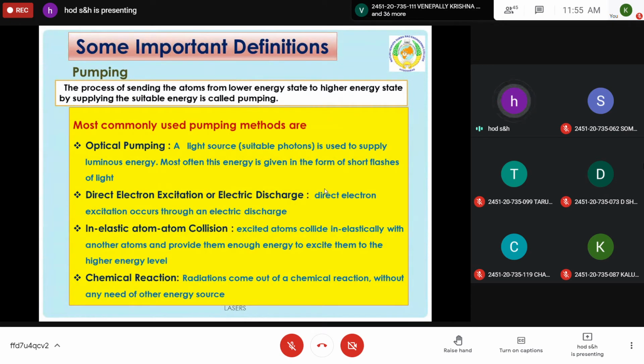The method of sending atoms or particles from lower energy state to higher energy state is called pumping. The important methods are optical pumping, using a flash of light from a light source to excite the atoms. Second, by applying voltage. Third, atoms which are already excited can interact with atoms in the ground state so that they can excite. And also during chemical reaction, by mixing some chemicals without any external energy source, the atoms can excite to their higher energy states. So these are the methods.